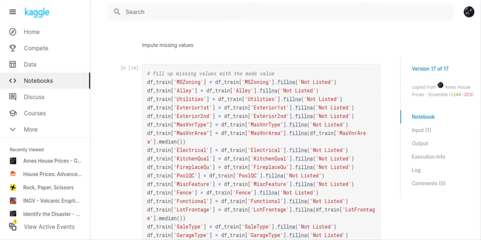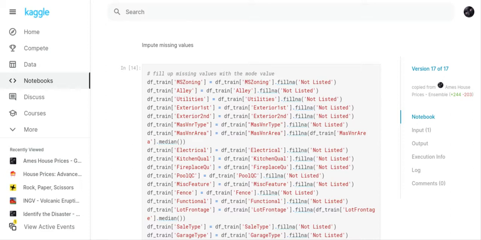Now what we're going to do is impute missing values. And what I've done is something a little bit different this time. Rather than just setting things to the mode, which is your most frequently used answer, I decided, well, that's not good because we don't know what it is. So rather than just using mode, what I did was fill in 'Not listed'.